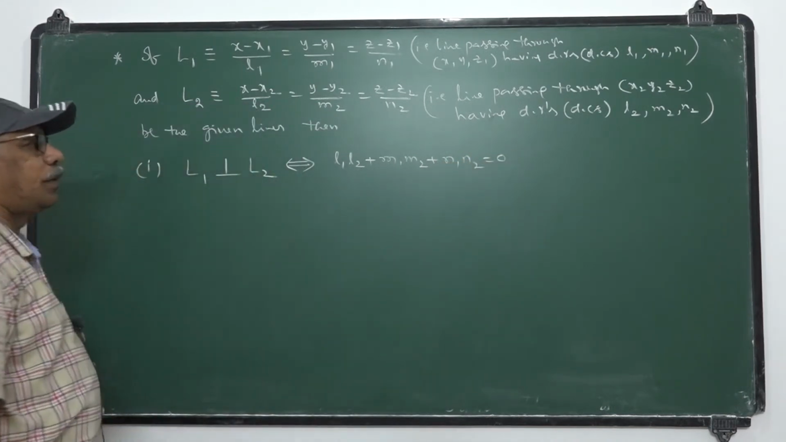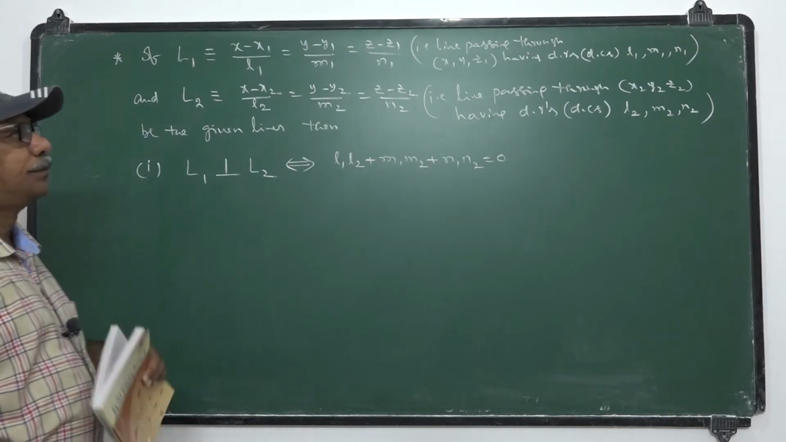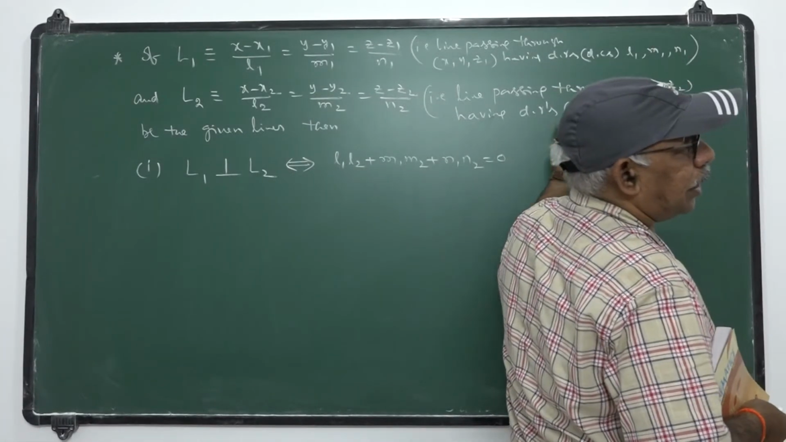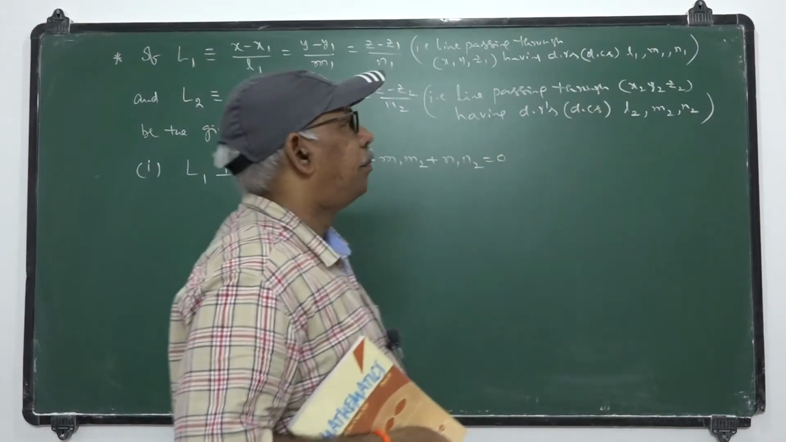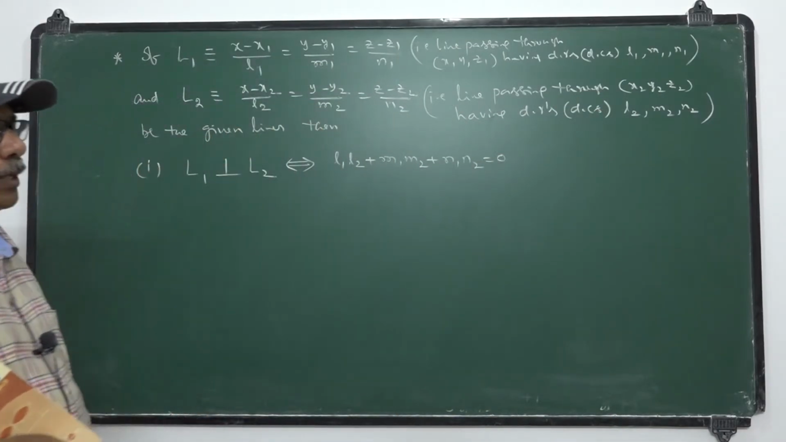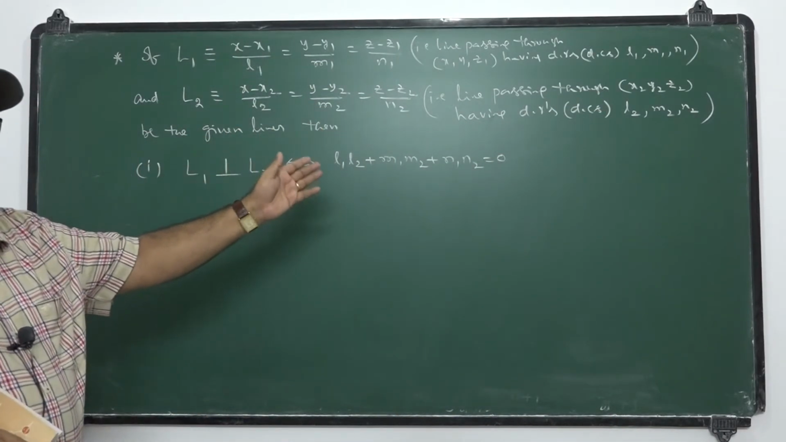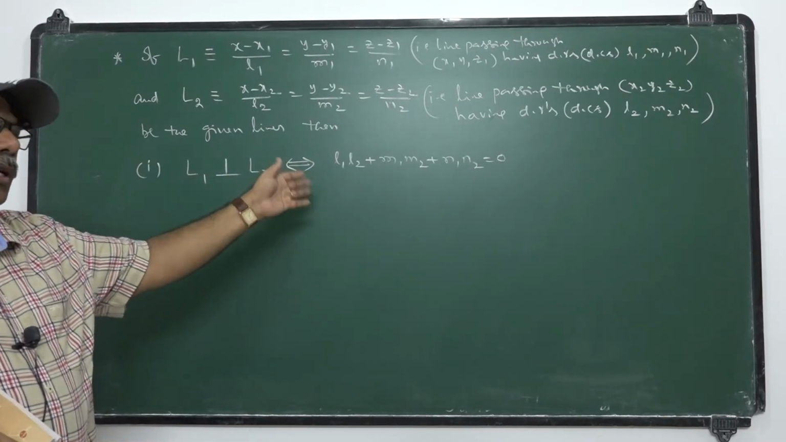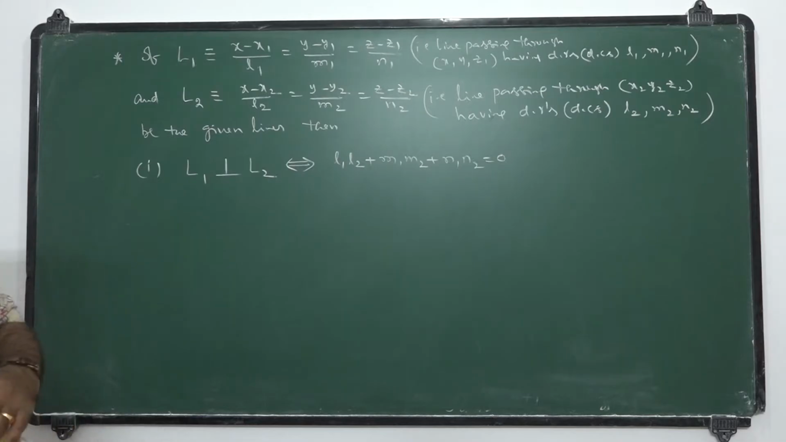The condition for perpendicularity of the lines, since their direction ratios are l1 m1 n1, l2 m2 n2, based on the direction ratios of the lines, is l1 l2 plus m1 m2 plus n1 n2 equal to 0. Either direction ratios or direction cosines, the condition is the same.